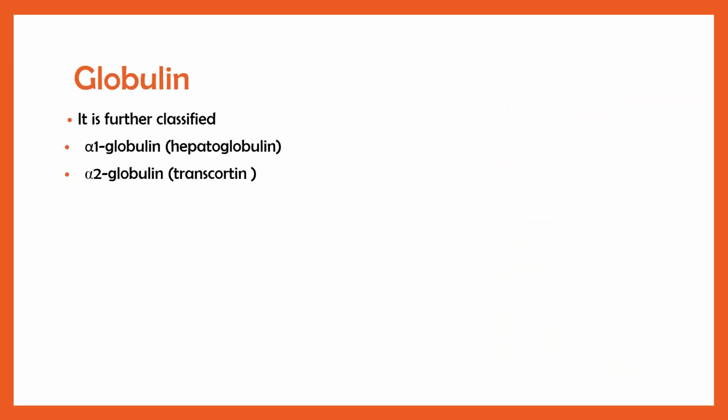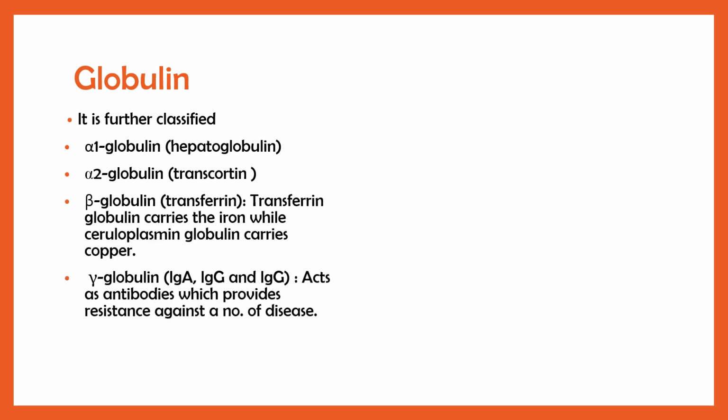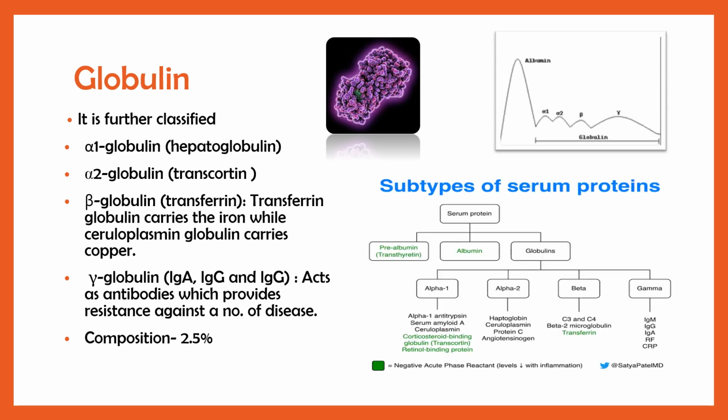So next is globulin. It is another plasma protein which is further classified into alpha 1 globulin, alpha 2 globulin, beta globulin, and gamma globulin. Alpha 1 globulin is also known as hepatoglobulin, alpha 2 globulin is also known as transcortin, and beta globulin is known as transferrin. If we particularly talk about beta globulin, it helps in carrying iron, and there are some other types of globulin which are discussed in this table.